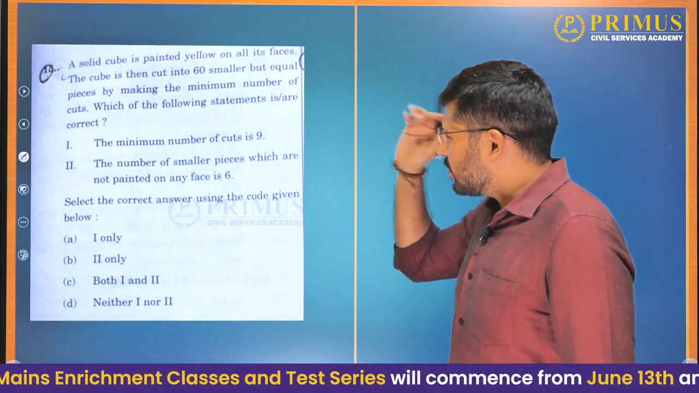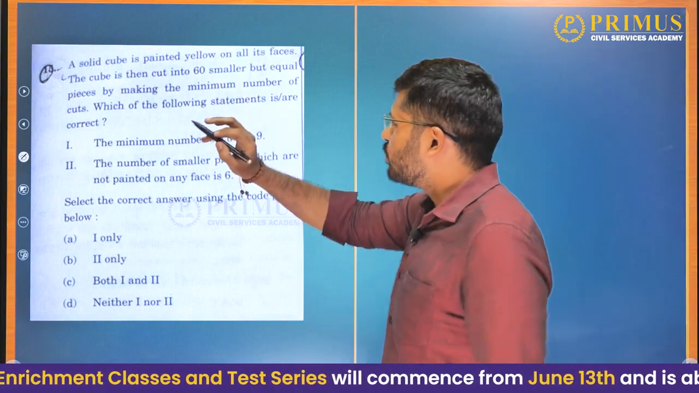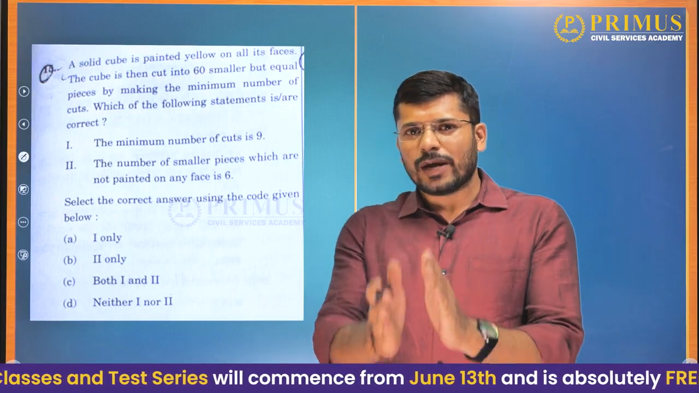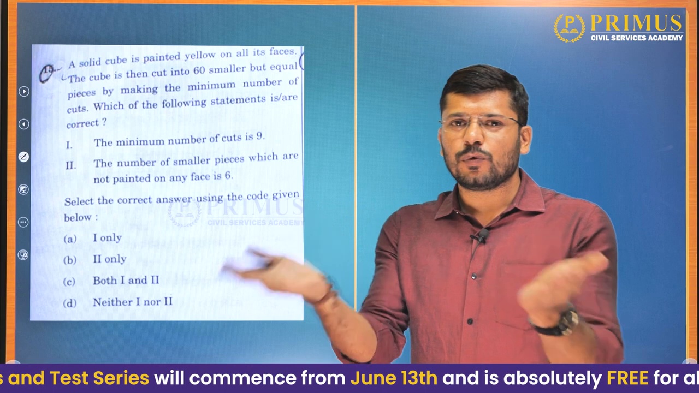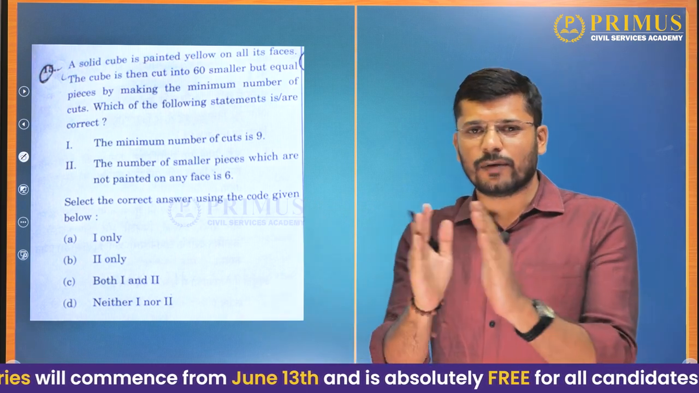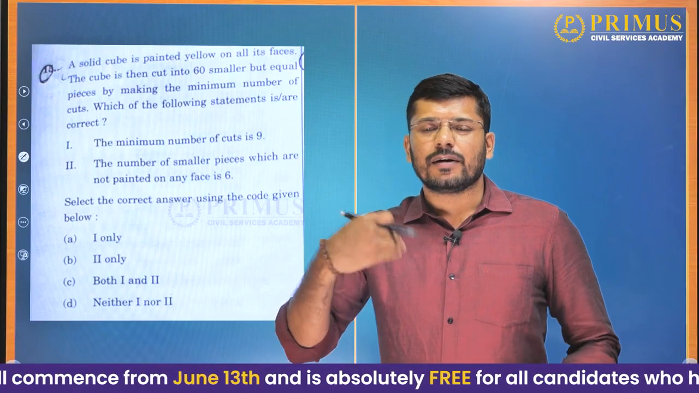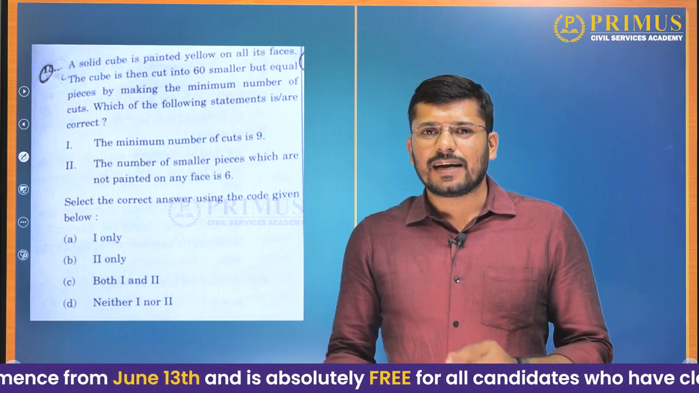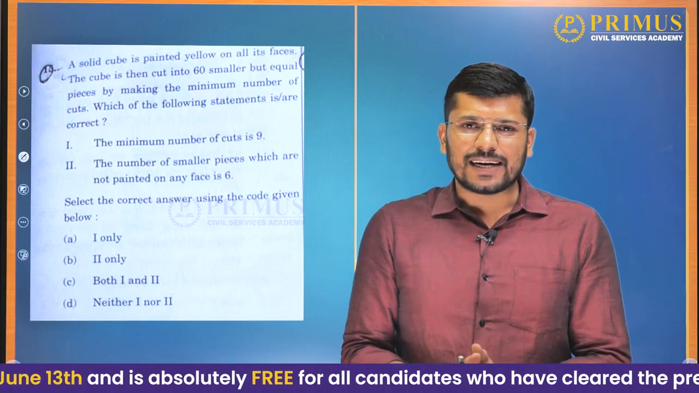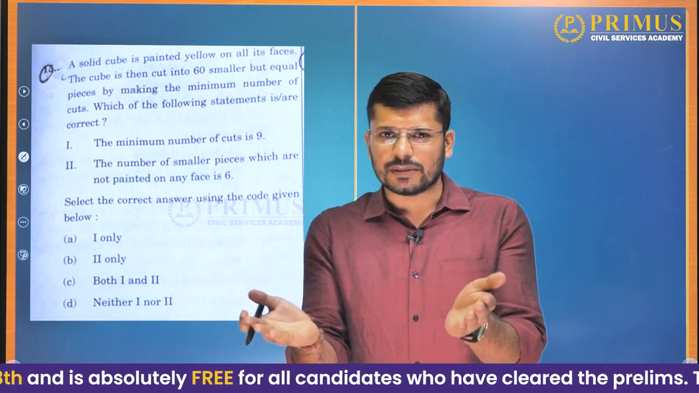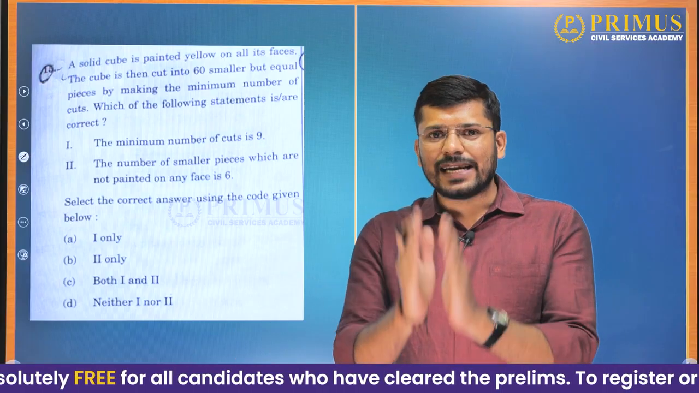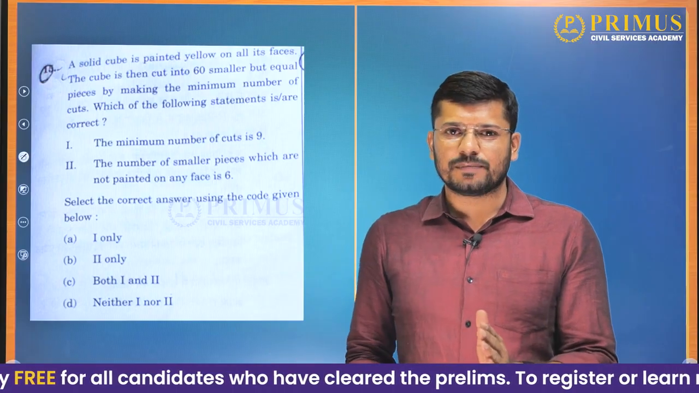Now, how to answer this question? You want 60 smaller pieces. Whenever you make one cut, it will give you one extra piece. Take a cube, make a single cut on it on any side, then it will give you 2 pieces. If you make 2 cuts on the same side, it will give you 3 pieces. If you make 3 cuts, it will give you 4 pieces.